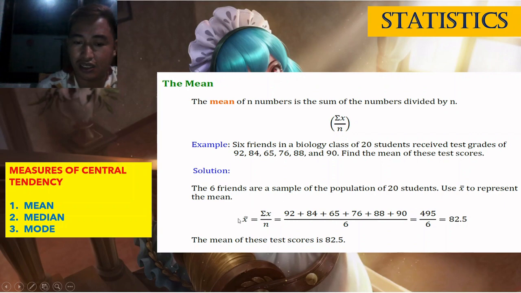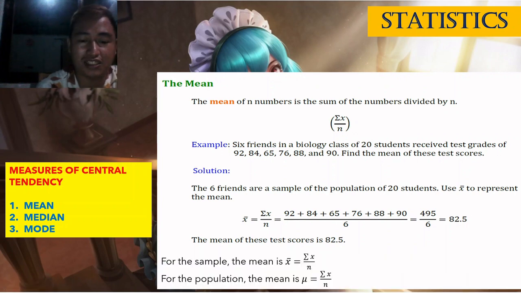But if it's the population, we use a different symbol, shown below. For the sample, x bar, and for the population, mu. Okay? So x bar is the summation of x over n.